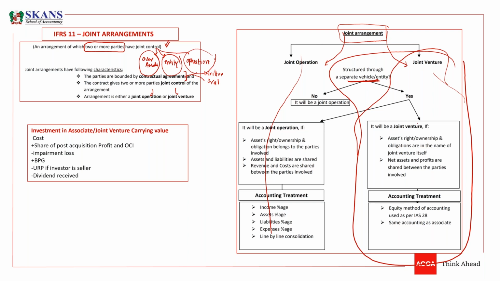Usually we will say that it's a joint venture. If there is no separate vehicle, no separate entity registered, it's just an asset, it's just an operation, there is no separate company established, then we will say it's a joint operation.